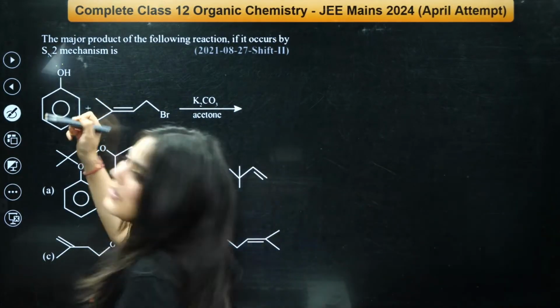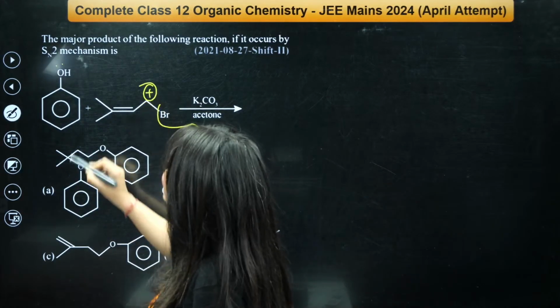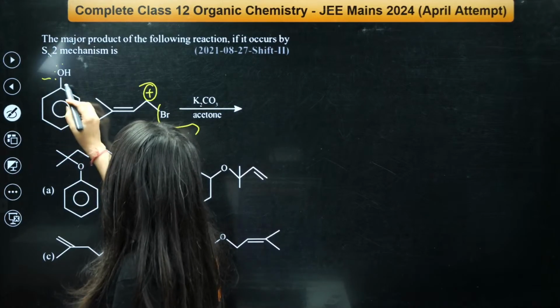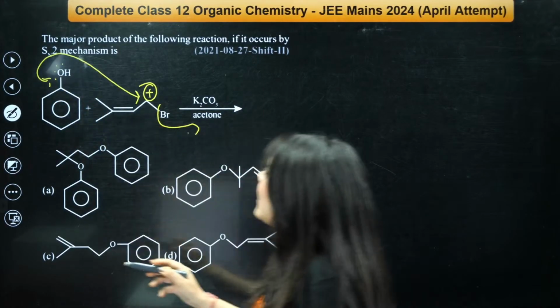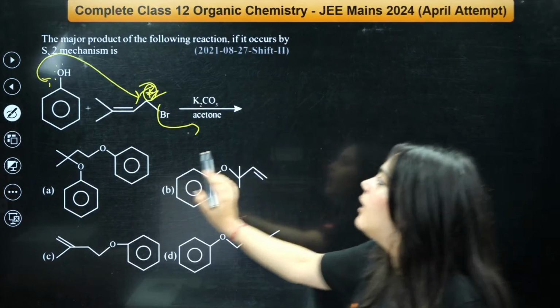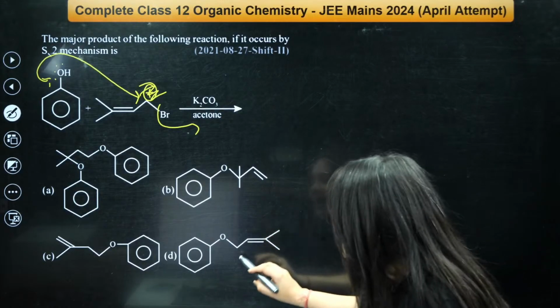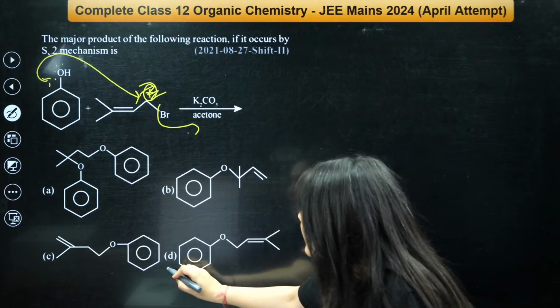So here SN2, this is a simple reaction. The bromine will go from here. This is the positive charge created, right? And this will just attack from the backside. There will be no positive charge creation. The bromine will leave from here. The OH will attack from the back, right? And the correct answer seems to be the D option.